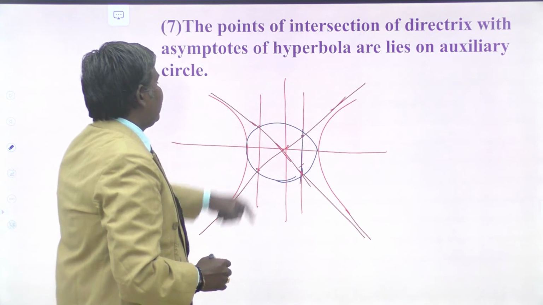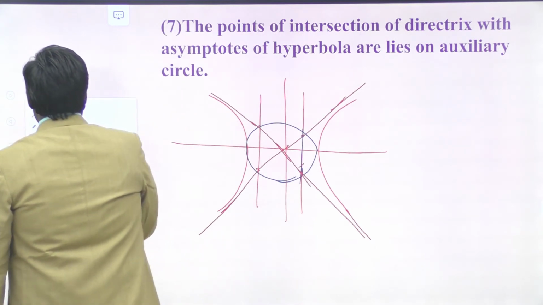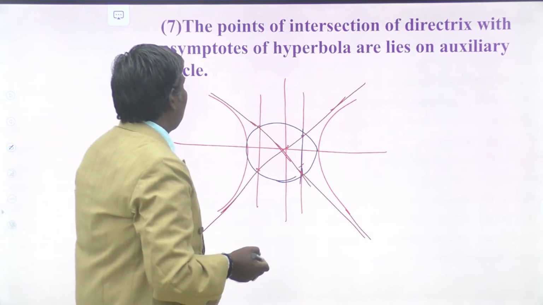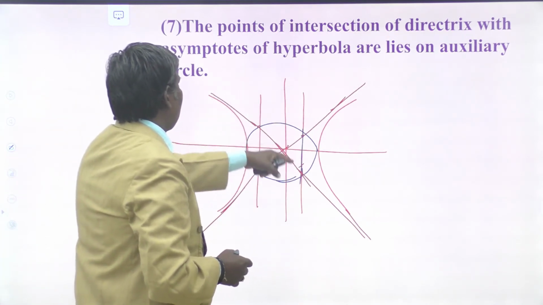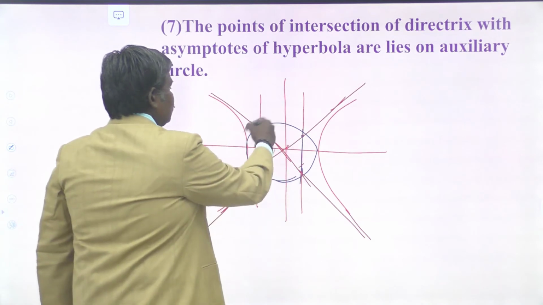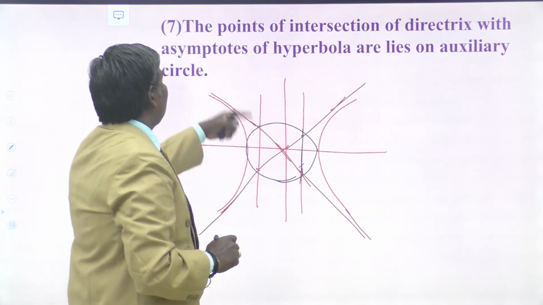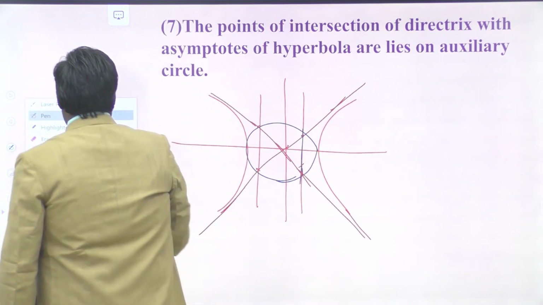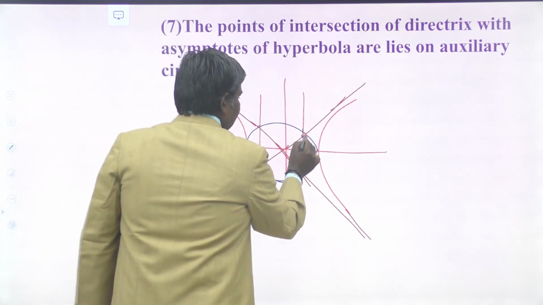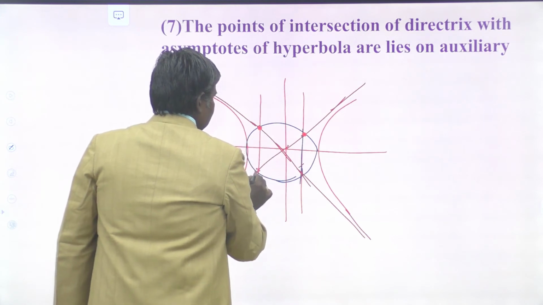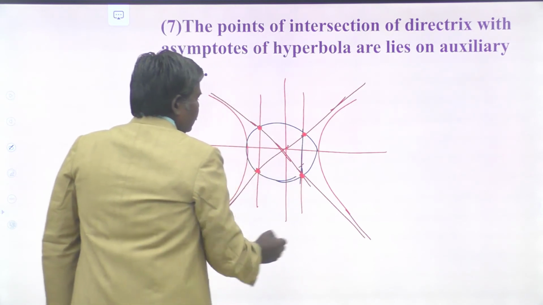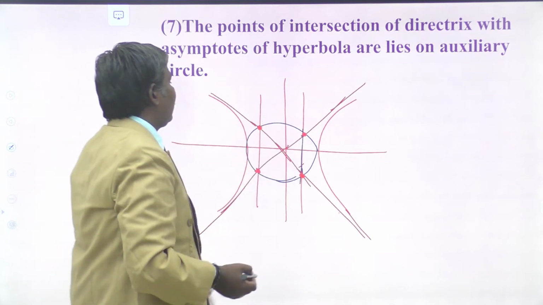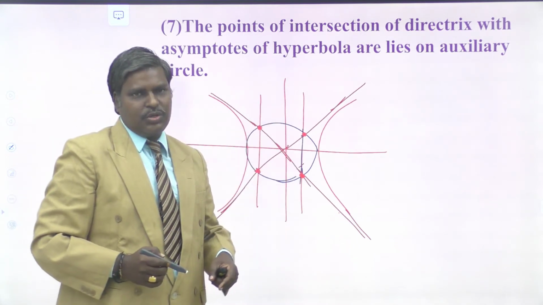So the points of intersections of the asymptotes of the hyperbola with the directrix must lie on what? You have to show that they lie on the auxiliary circle. That is the auxiliary circle. These are the points of intersections. These are asymptotes and these are directrices. These 4 points lie on the auxiliary circle, as shown in this figure.